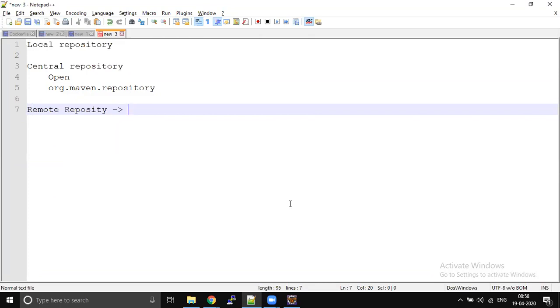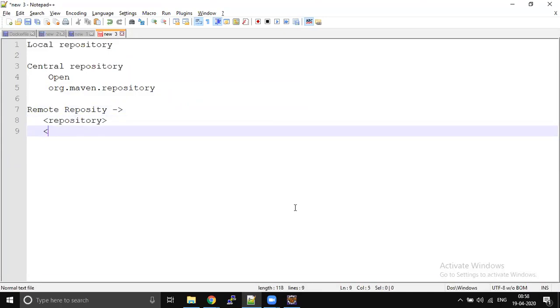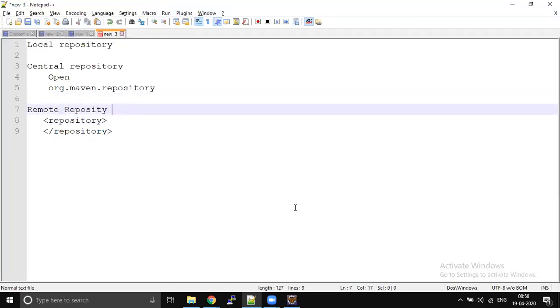That is the reason why, whenever you create a Maven project, most of the time you do some kind of configuration called repository. In your company, you would be using a remote repository to download the dependencies.